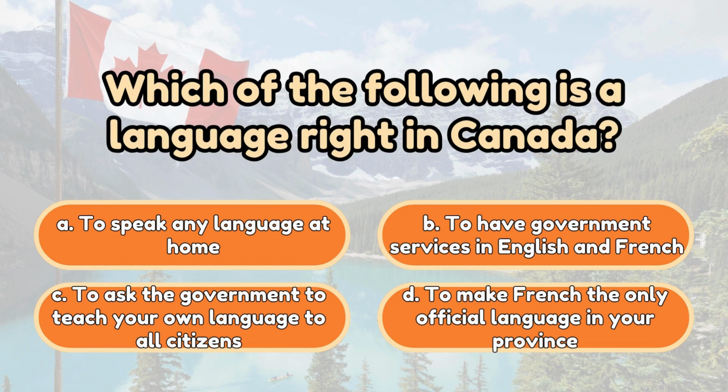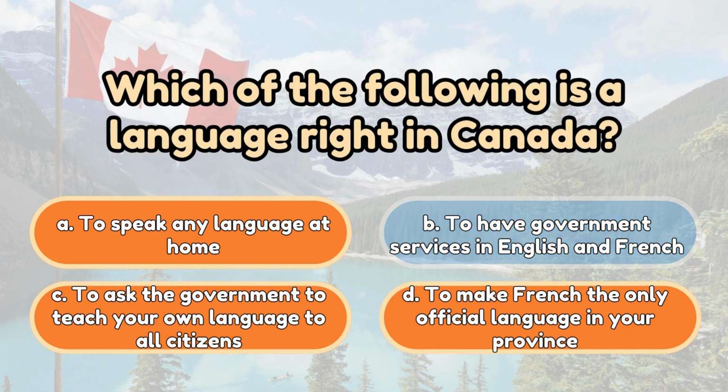Which of the following is a language right in Canada? A. To speak any language at home. B. To have government services in English and French. C. To ask the government to teach your own language to all citizens. D. To make French the only official language in your province. The correct answer is B. To have government services in English and French.